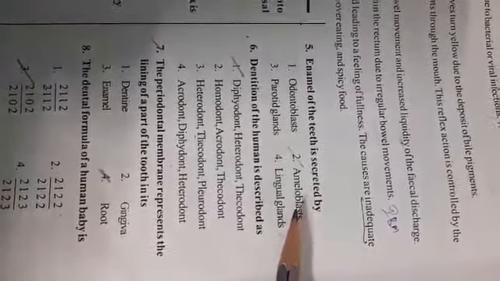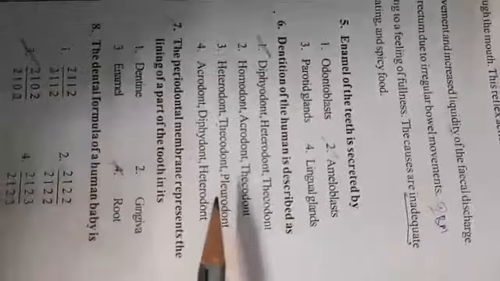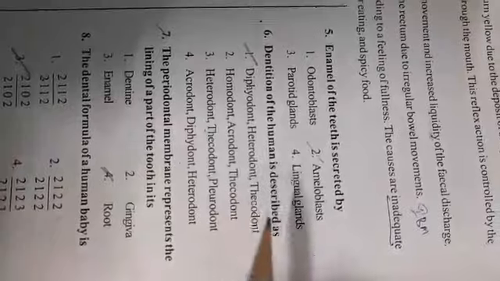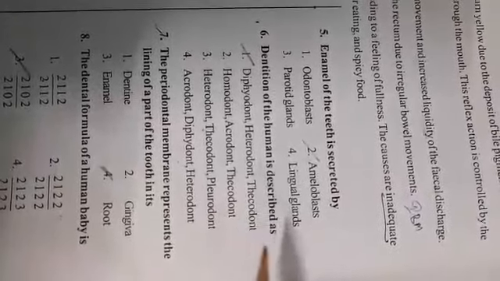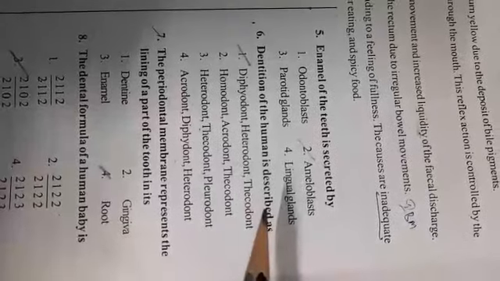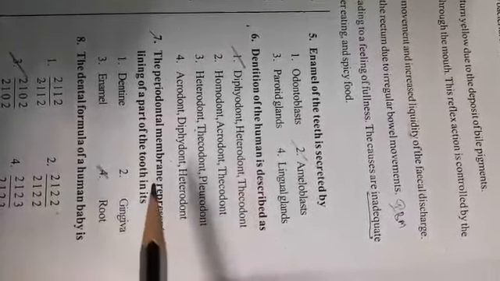Ameloblasts are ectodermal in origin. Odontoblasts are mesodermal in origin. That's why our teeth are ectomesodermal in origin. Very important one: dentition of human beings is described as, it was given in the 2017 NEET paper, 2017 or 18 I think, dentition of humans is described as diphyodont, heterodont and thecodont.